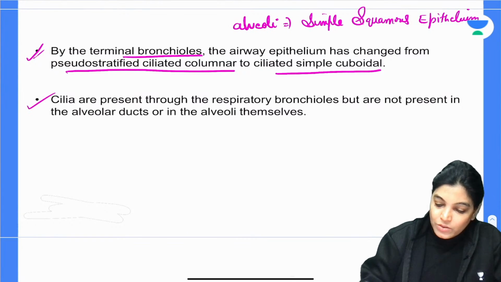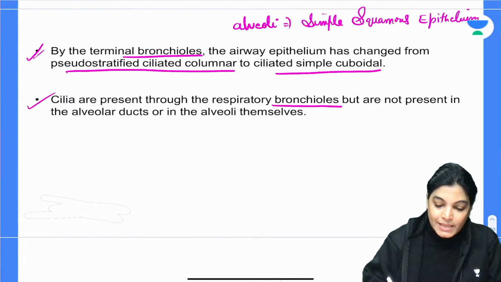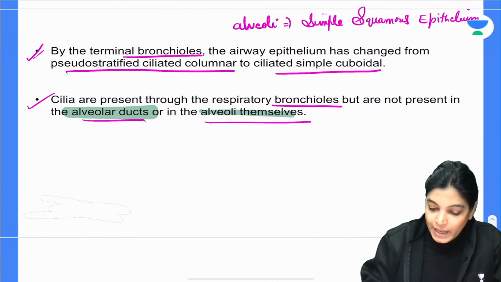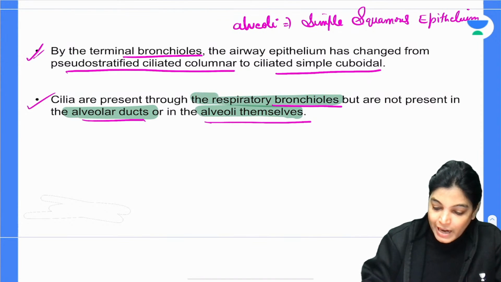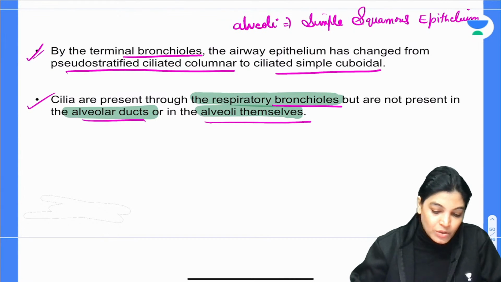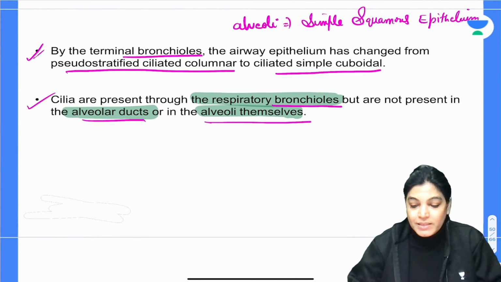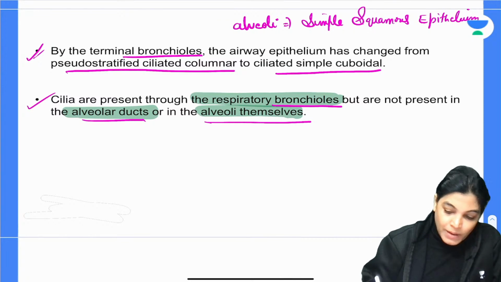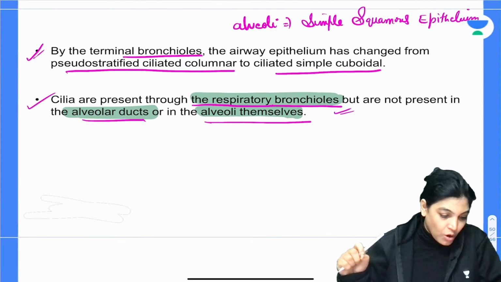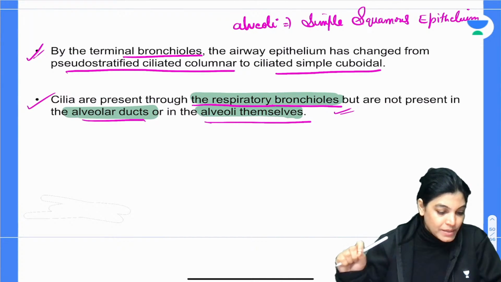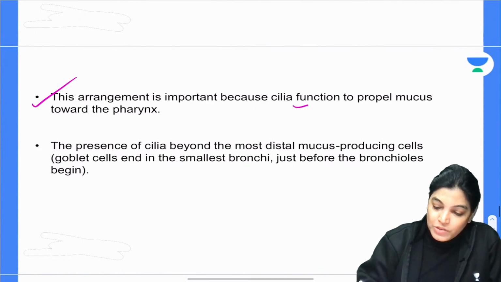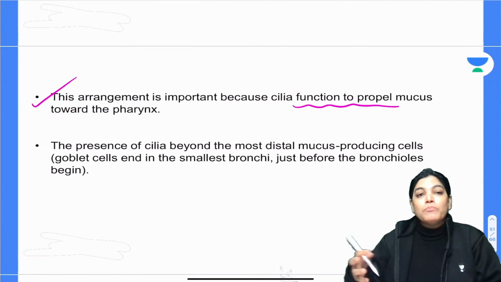Cilia are present throughout the respiratory bronchiole, but not in the alveolar duct and alveoli. That means this is the last structure to change. Yes, Subhadeep, it is present in terminal bronchioles, and a few cilia are also present in respiratory bronchioles. The important function of cilia is to protect and propel the mucus towards the pharynx.